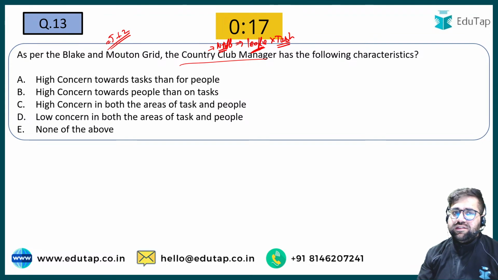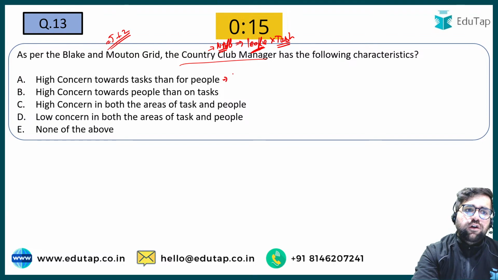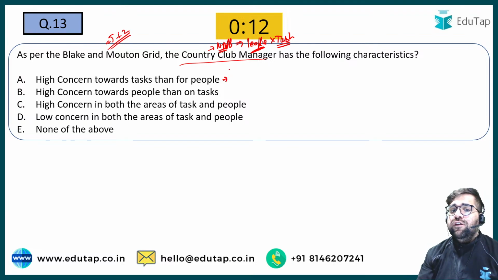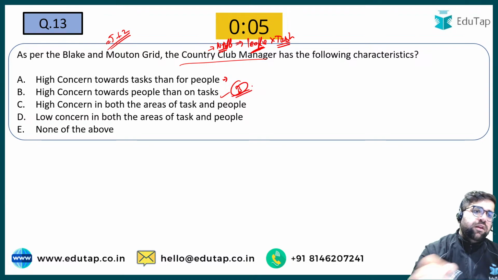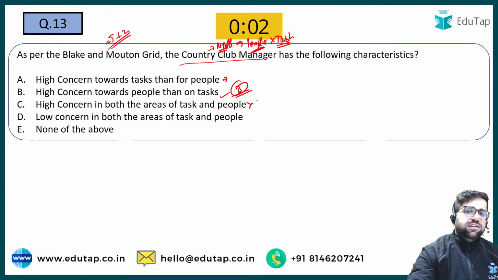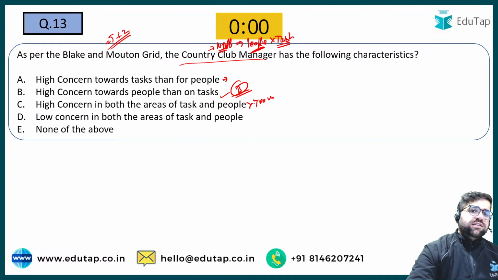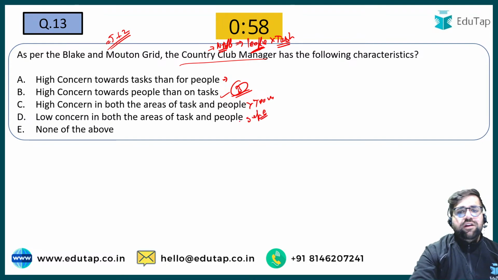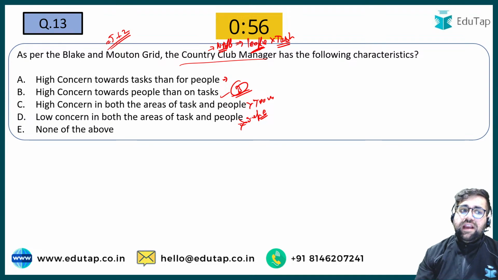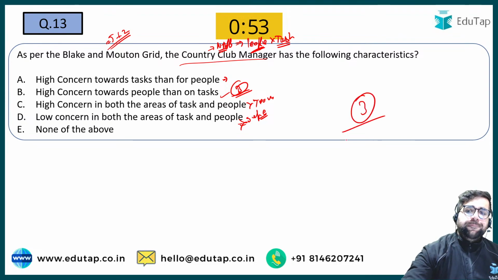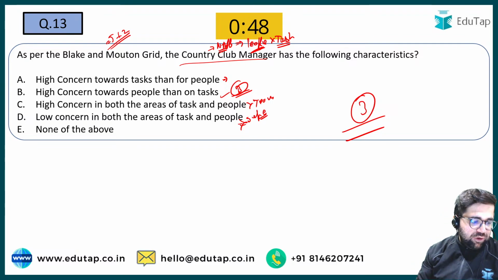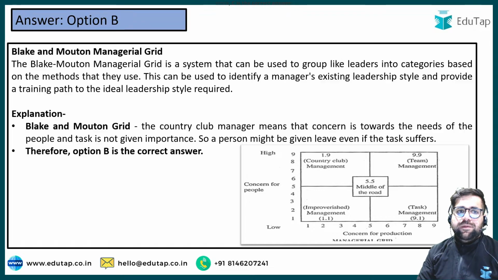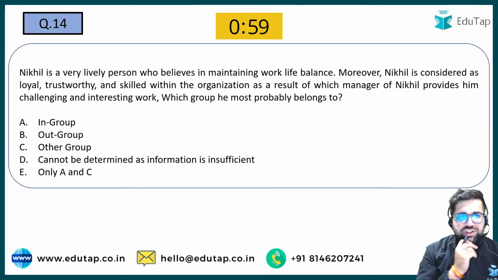High concern towards task and then people, no, this is the work of a person who is task oriented. High concern towards people and then task, yes, your answer will be option number B. High concern in both areas, no, because this is the work of a team manager. Low concern is known as separated, when you are not able to focus on anything. So the right answer is option number B. Let me see the chat box for who has given the right answer. Yes, I can see many of you have given the right answer. So the answer is option number B. Now let's move forward to question number 14.